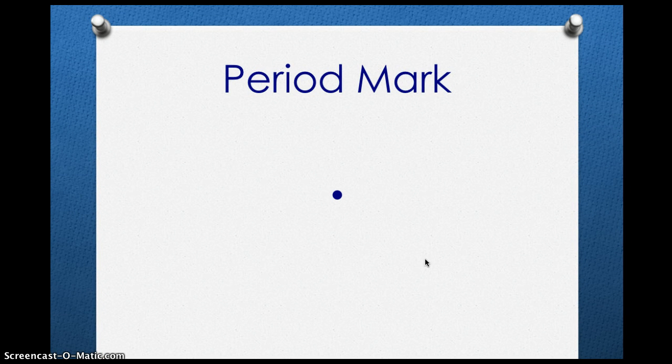First is the period. It looks like this. How many of you, by a show of hands, have seen this in a book before? Good! When do you think we use this symbol? Yeah, exactly. We use the period at the end of a sentence to say that we're done, and it's the most common mark.